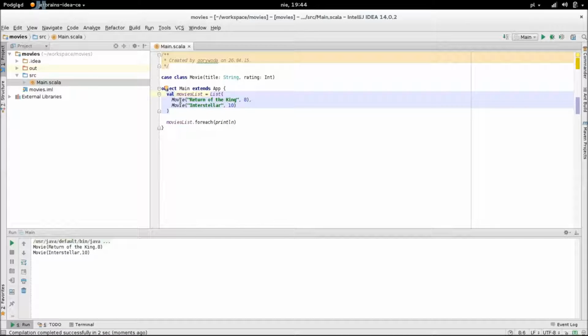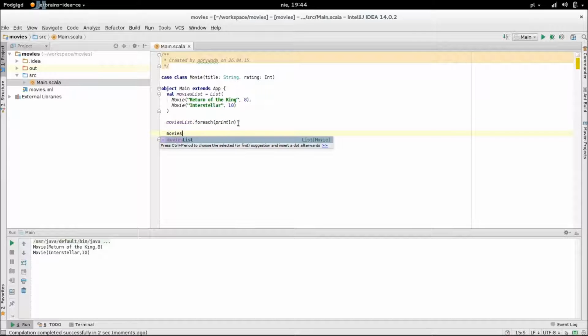Let's look for a moment at foreach. Just as Python, Scala gives a lot of attention to operations on lists. We can filter, map, concatenate, and so on with one method call. A foreach for every element of the list calls a given function. Usually we would do this like this.